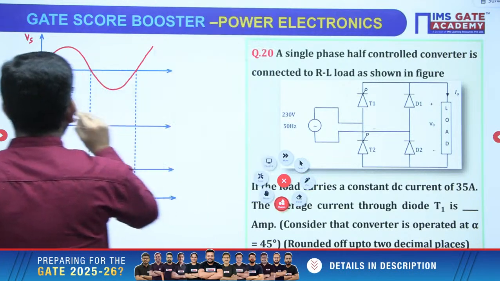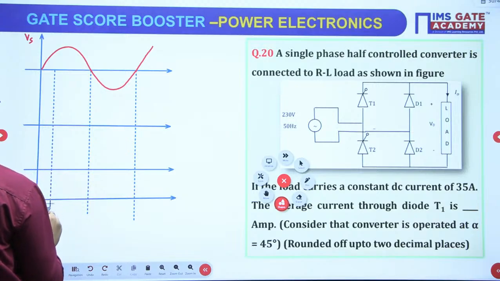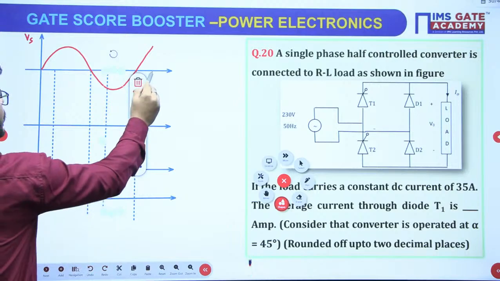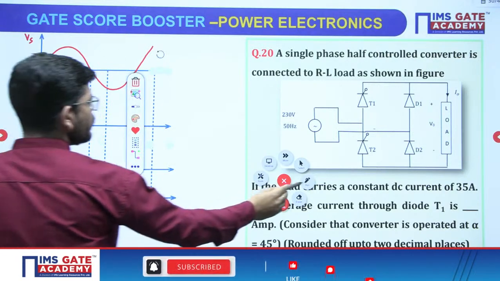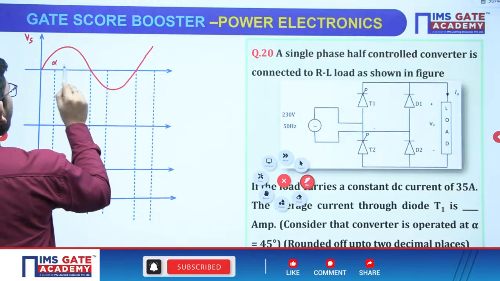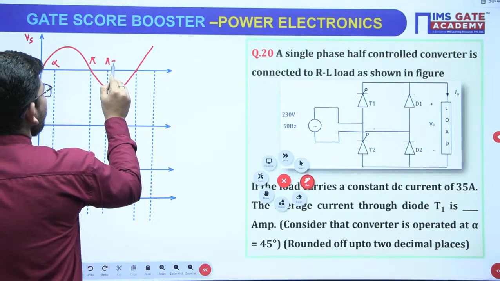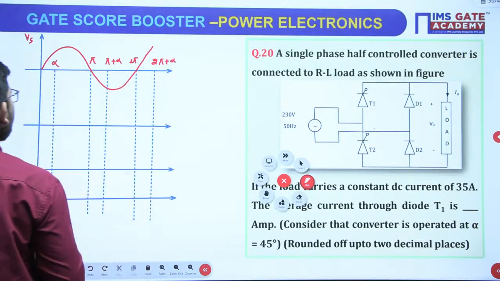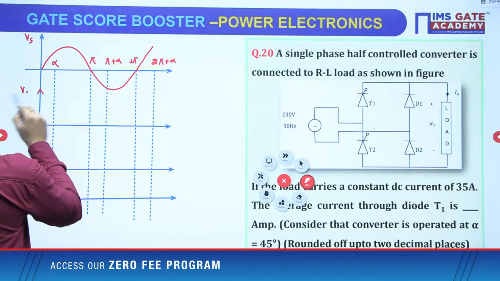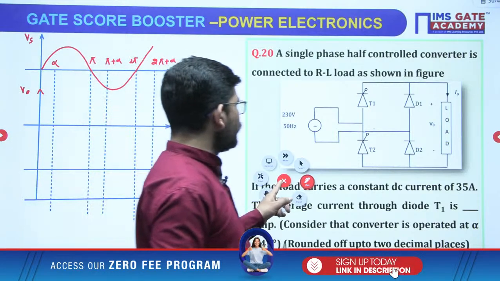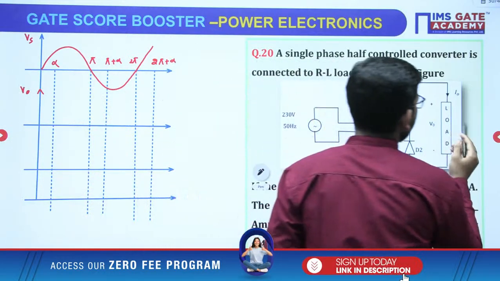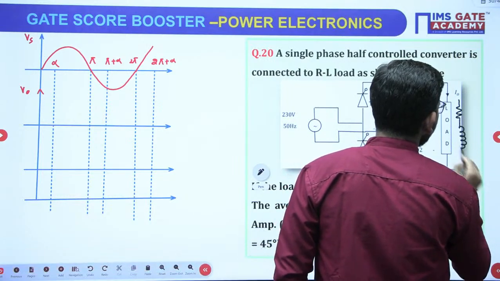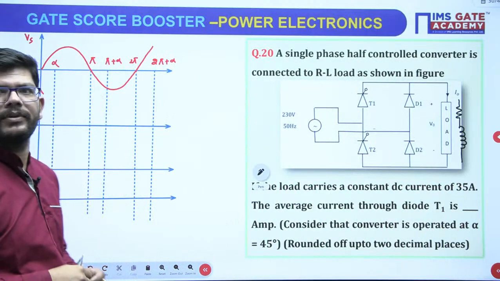Now let me plot, this is for alpha, this is pi plus alpha, and this is 2 pi plus alpha. So quickly you can plot the waveform: alpha, pi, pi plus alpha, 2 pi plus alpha. Got it? Now let us plot the output voltage. So see, load is RL type, right. What kind of load we have? Load is resistive and inductive load, RL load we have.